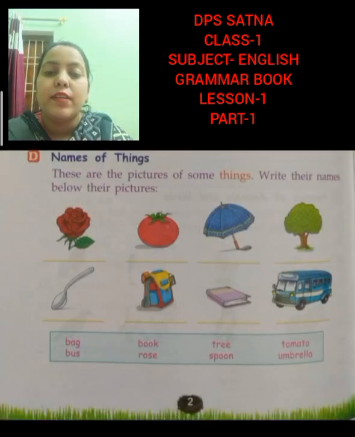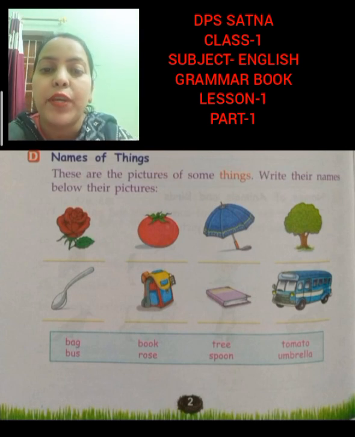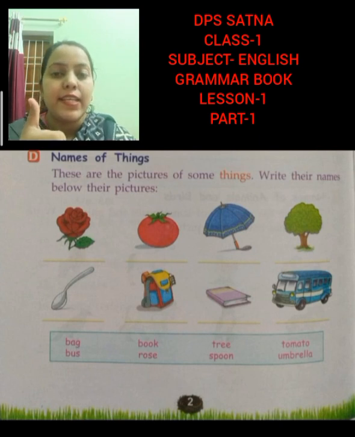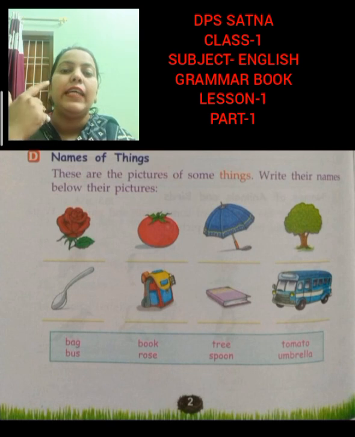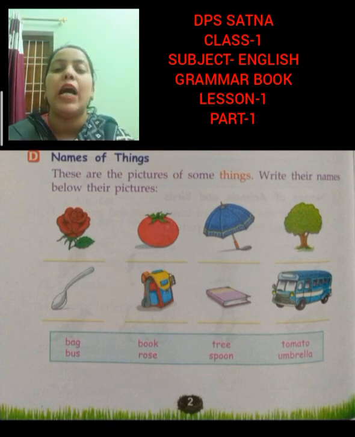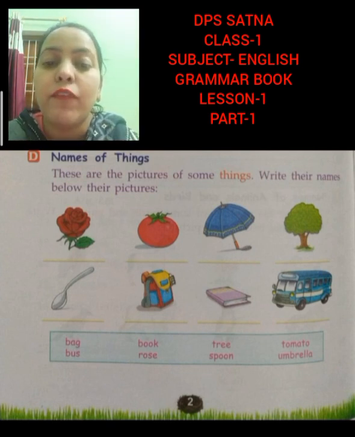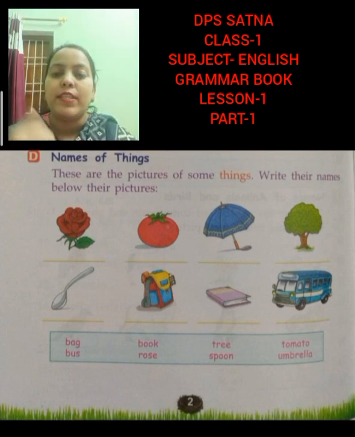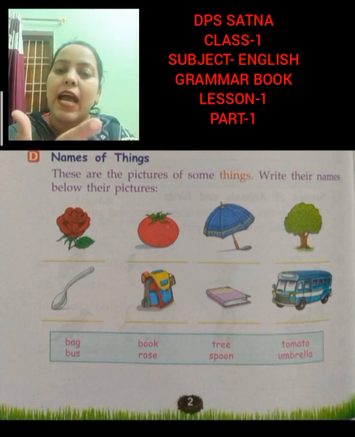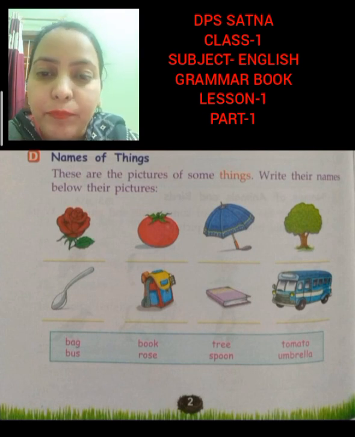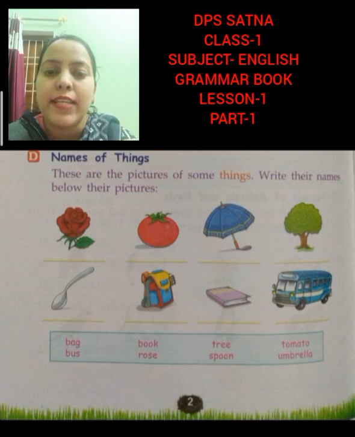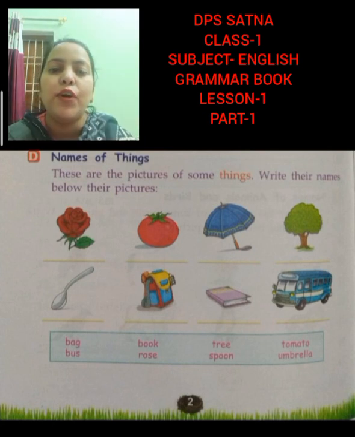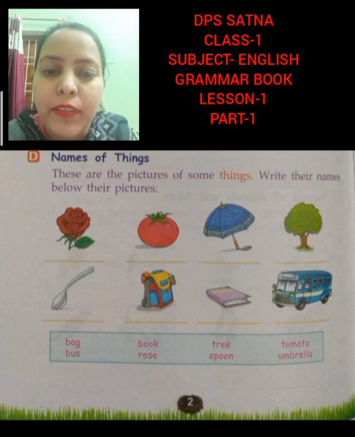Now students, in this exercise what we have to do, we are going to talk about names of things. So we have done the exercise of names of person, then names of animals, then names of places. Now we are going to do the exercise of names of things. So noun is a name of a person, place, animal and thing. In this exercise, this is a similar exercise to the previous one. We have to write the names of the things. Okay.